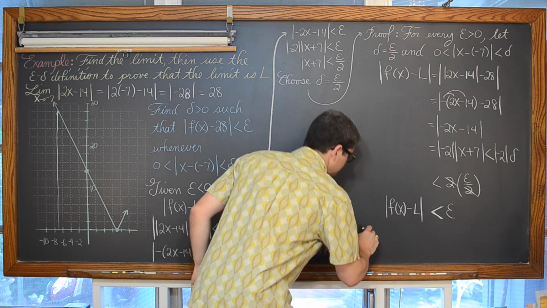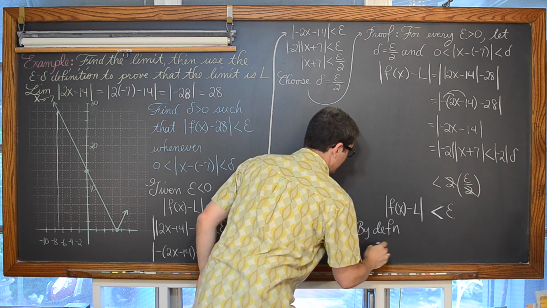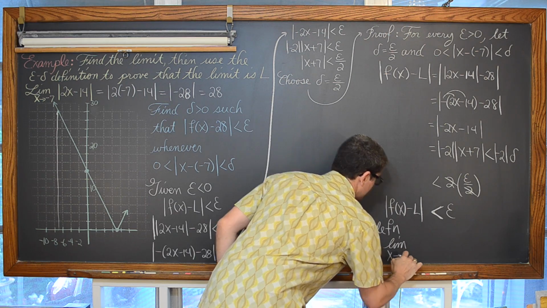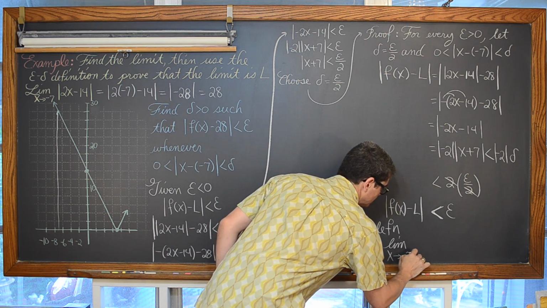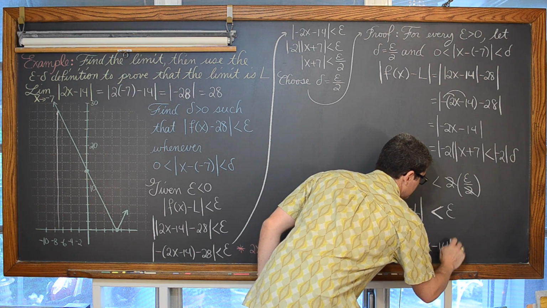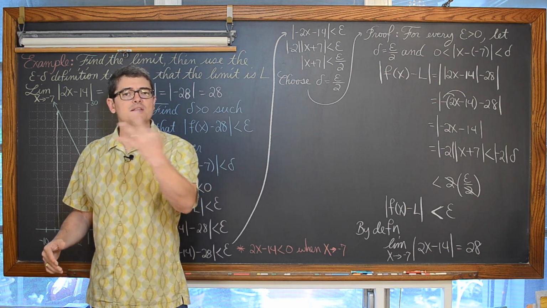So by definition, we have the limit, I'm just going to write what I said a second ago, as x approaches negative 7 of the absolute value of 2x minus 14 is indeed equal to 28. And that is the end of my last third example.